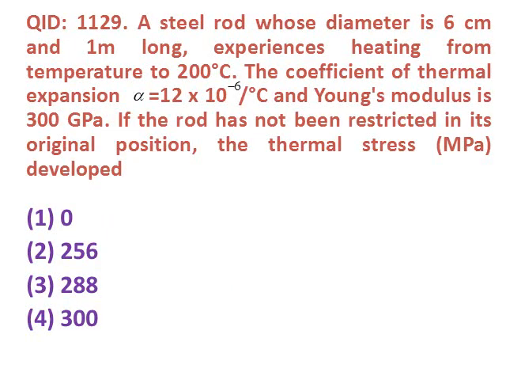Next question. A steel rod whose diameter is 6 cm and 1 meter long experiences heating to 200 degrees Celsius. The coefficient of thermal expansion alpha is equal to 12 into 10 raised to minus 6 per degree Celsius and Young's modulus is 300 gigapascal. If the rod has not been restricted in its original position, then the thermal stress developed is? Options are first 0, second 256, third 288, fourth 300.